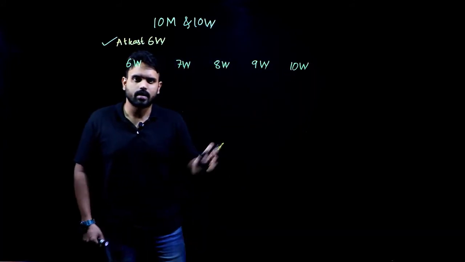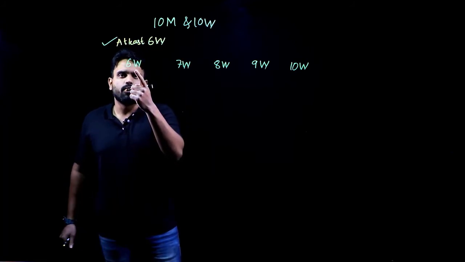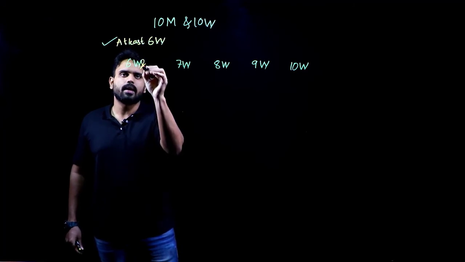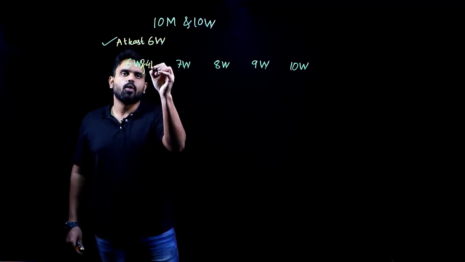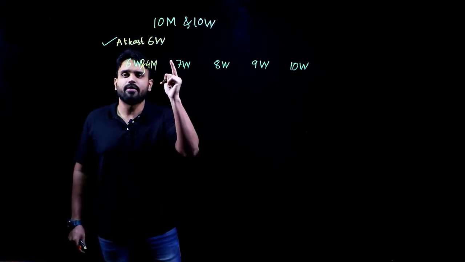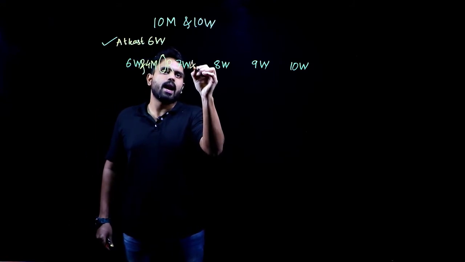Yes, anything other than that, 11 women you want? No, there are only 10 women. So we have to stop. Now, to form a committee of 10, if there are 6 women, how many men will be there? There will be 4 men. 6 women and 4 men will make a committee of 10. Or 6 women and 3 men.